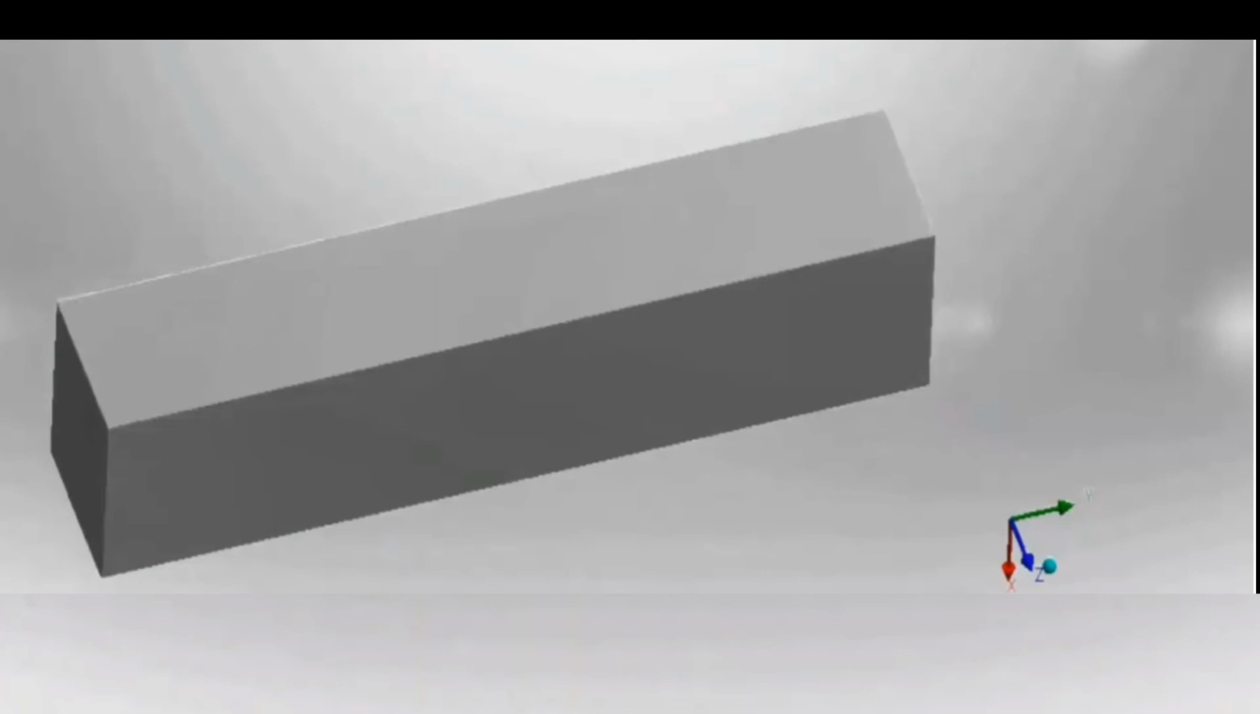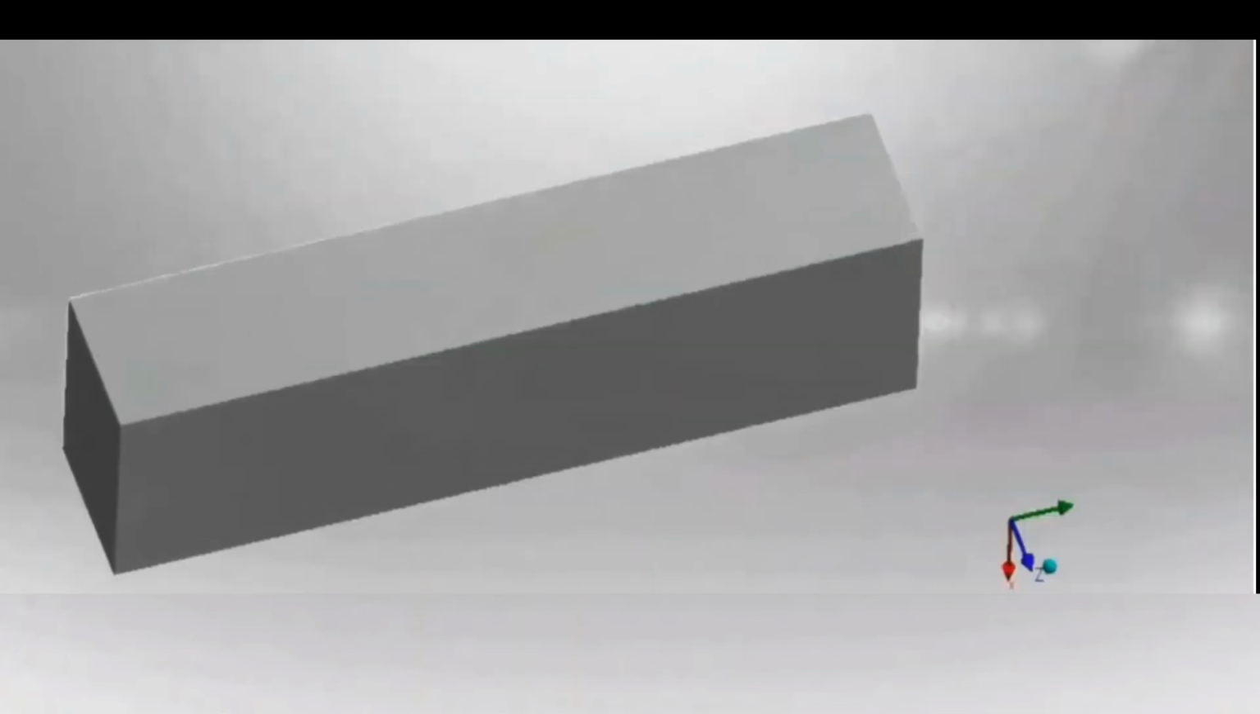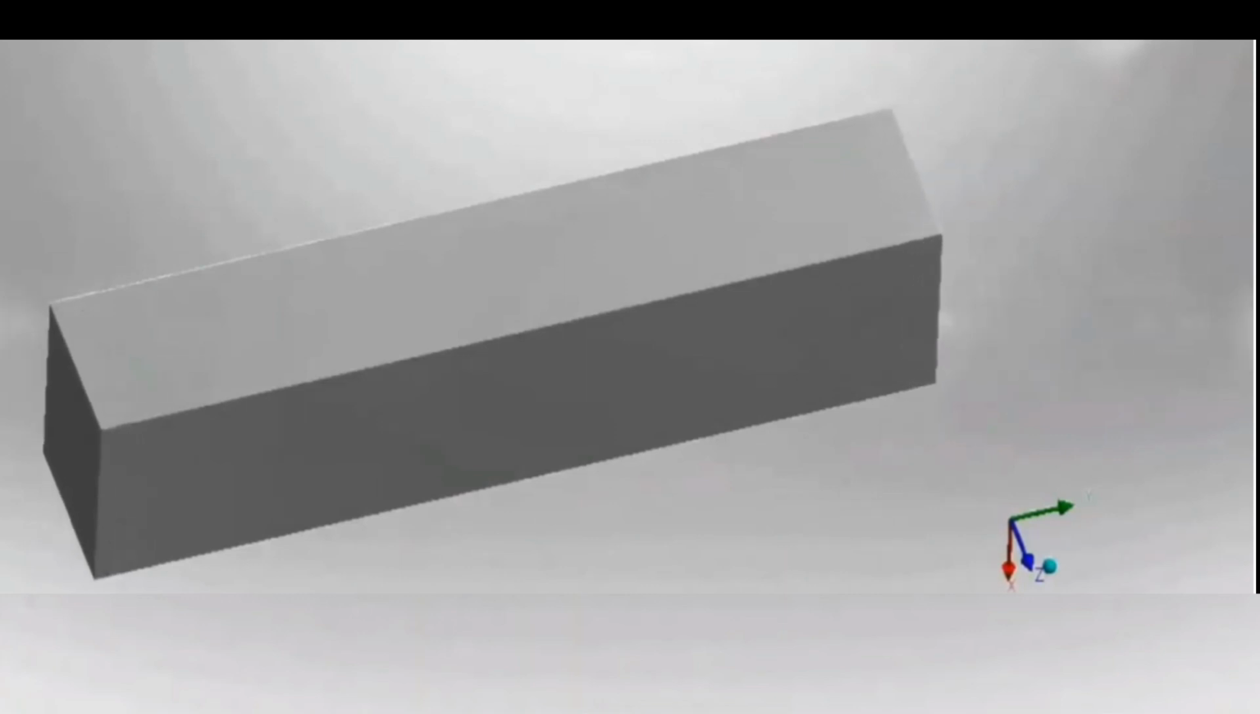Tensile stress. Tensile stress arises when two equal and opposite forces act on the body in different directions. It results in increasing length of a body. The ratio of increase in length and original length is called tensile strain. So tensile stress acts normally to the area and pulls out the area of the body.